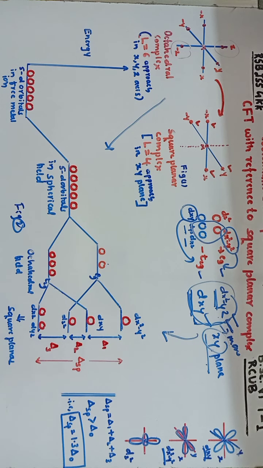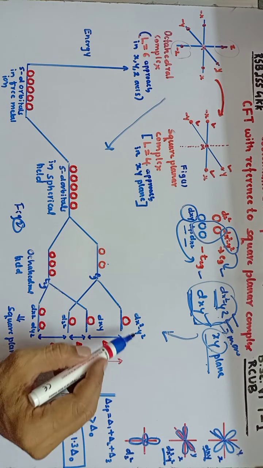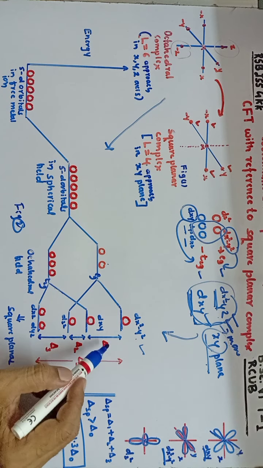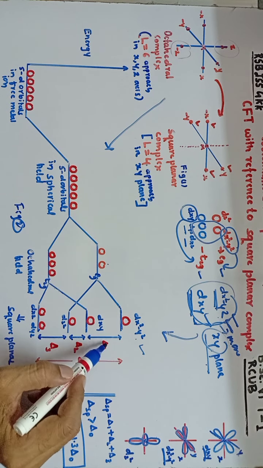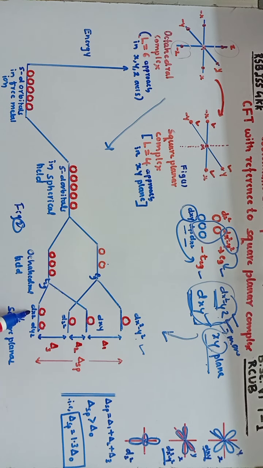Here thus the crystal field splitting in case of square planar complex is: dx square minus y square orbital energy will be highest, next higher energy level will be the dxy orbital, and then dz square orbital, and then dxz and dyz orbitals.